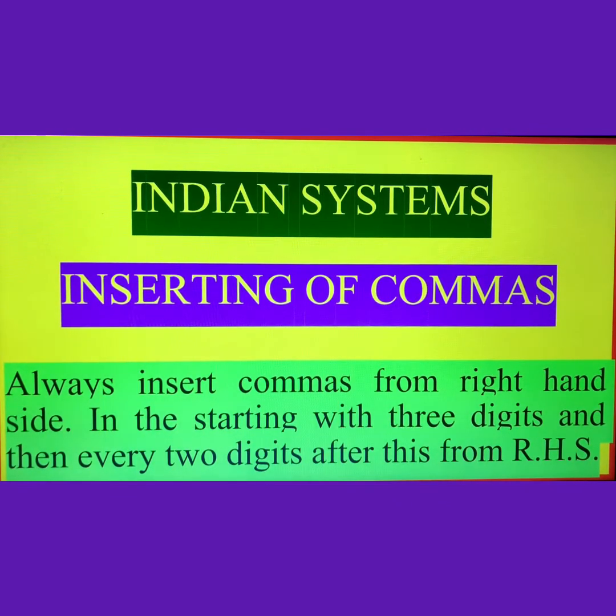So keep in your mind, always insert commas from the right hand side, starting with 3 digits, and then every 2 digits after this from the right hand side. It means whenever we put commas, we will start from the right hand side, count 3 digits from the right hand side, and after 3 digits we insert the first comma. After that, every 2 digits you count and mark the comma. After that, you have to insert a comma after every 2 digits. So what did you learn here? At the start, how many digits will you count?